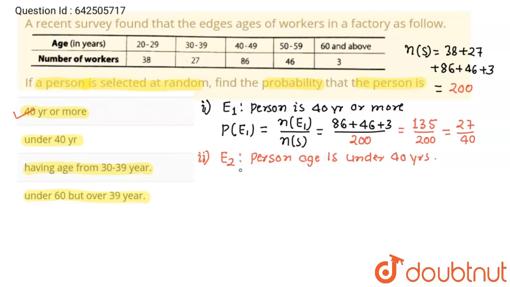So probability of E2 is equal to n of E2 upon n of S. And for E2, the person is under 40, 27 plus 38, that is 65. So this is going to be 65 upon 200, that is 13 upon 40. And this is the required probability.